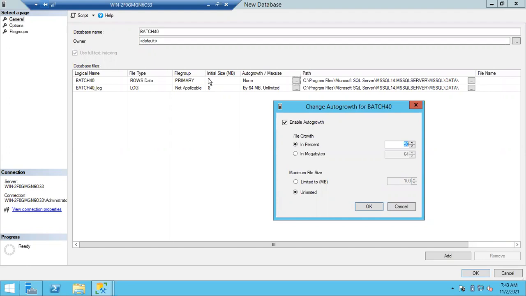Sir, 6 MB. Okay, if 12 MB is completely full, then again 50 percent of 12 MB is 6 MB. Then 6 MB will be added. The new file size will be 12 plus 6, 18 MB. If 18 MB is completely full, again 9 MB will be added. So 27 MB. Like that, the file is going to grow. Whenever the file is completely full,